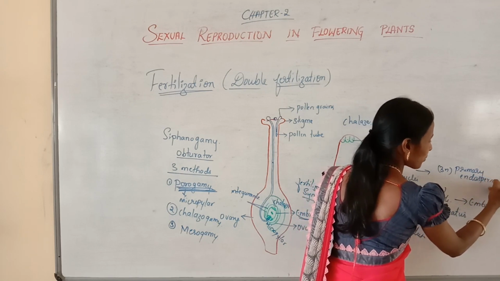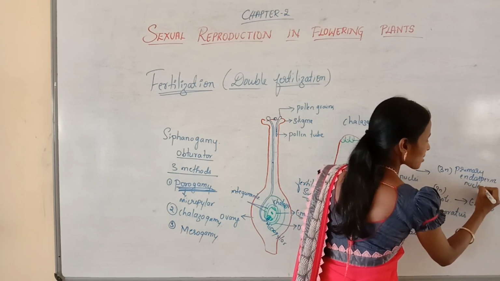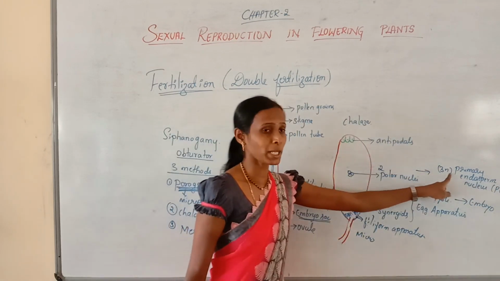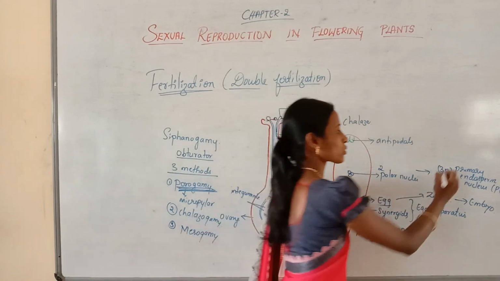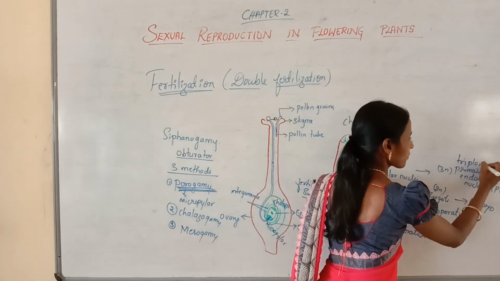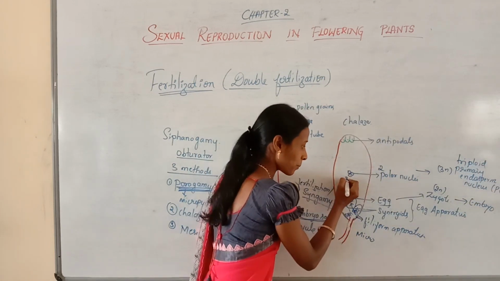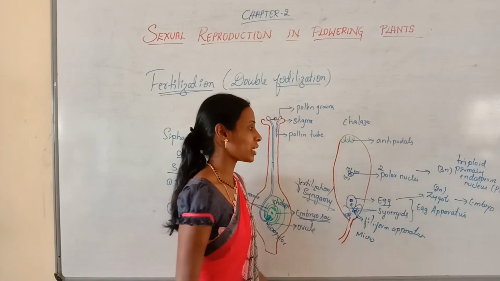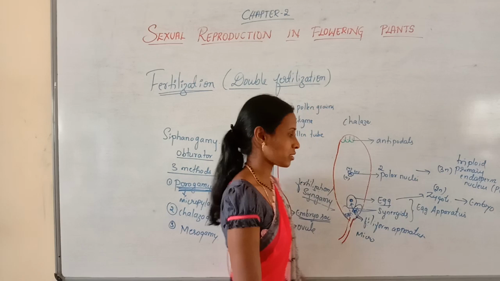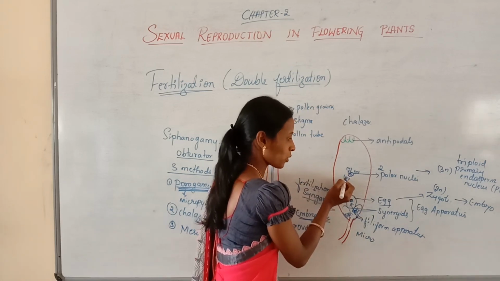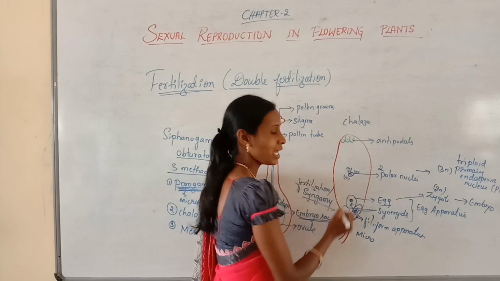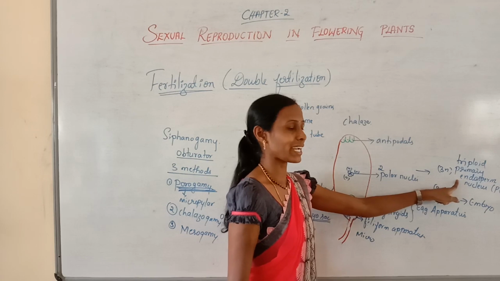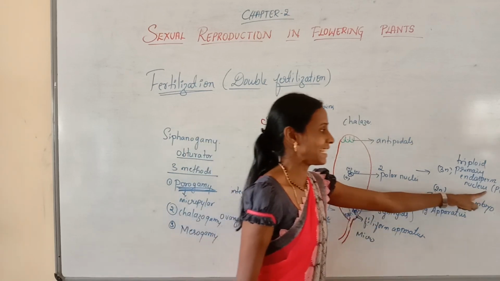All these events are very important. Primary endosperm nucleus can be called a PEN. Why is it triploid? I have written it 3N. 3N refers to triploid. So one haploid male gamete fuses with two haploid polar nuclei, resulting in the formation of a triploid structure. One male gamete, two polar nuclei. So one N, here there are two N, resulting in the formation of 3N. This triploid structure is called the primary endosperm nucleus or PEN.